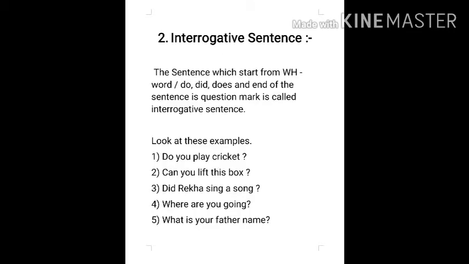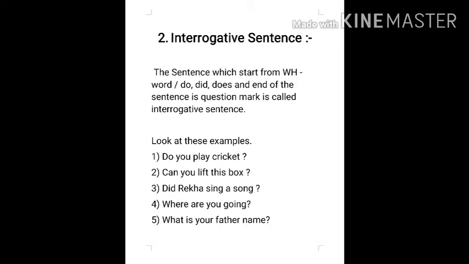Now, the second one is interrogative sentence. The sentence which starts from a WH word, or do, did, does, and ends with a question mark. At that time, we identify that it is an interrogative sentence. Now, look at these examples. Some sentences can start from a helping verb, or do, did, does, or a WH word.